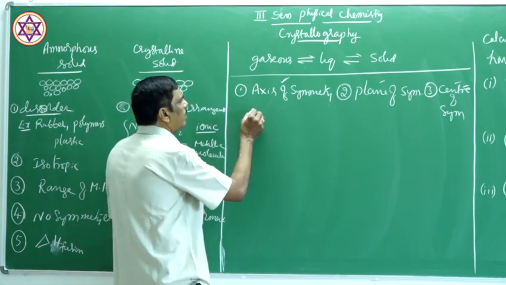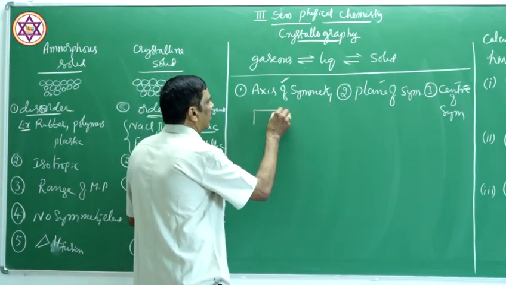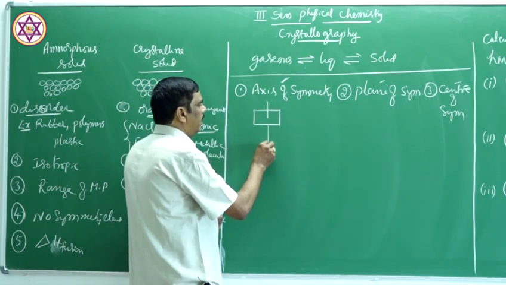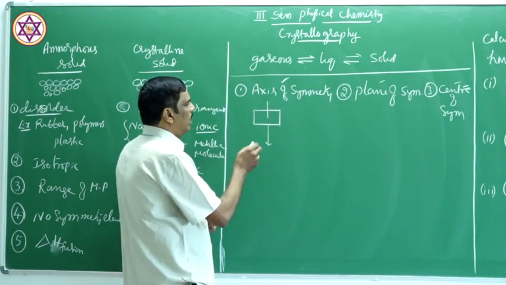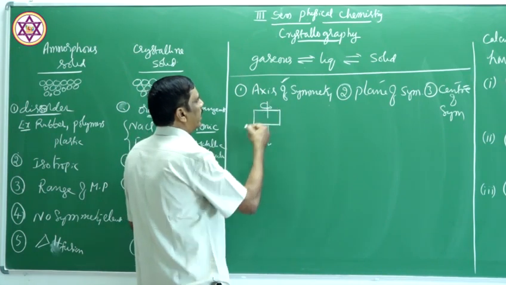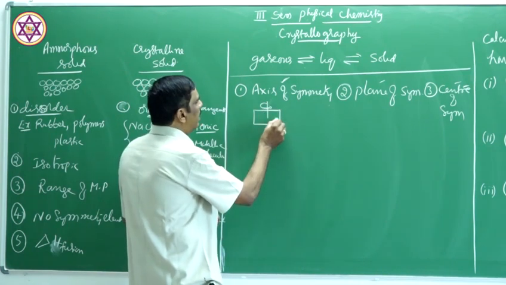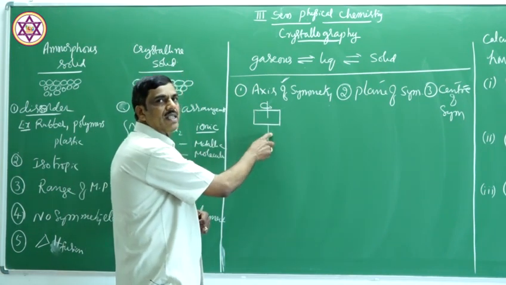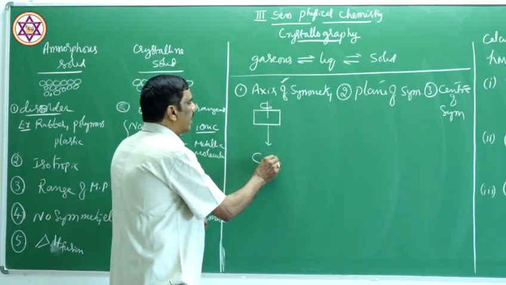For example, if you take a rectangle, you pass an imaginary line through this rectangle, you rotate this, the appearance will be repeated twice. This is called C2 axis of symmetry.